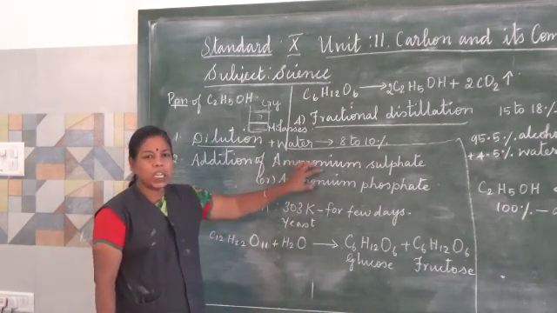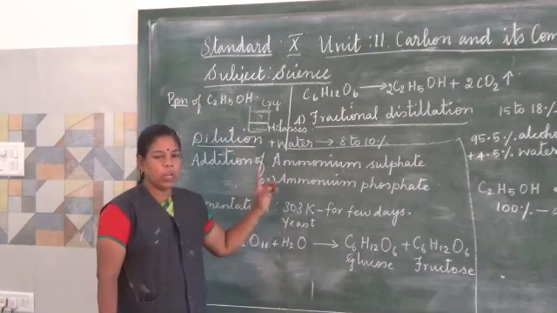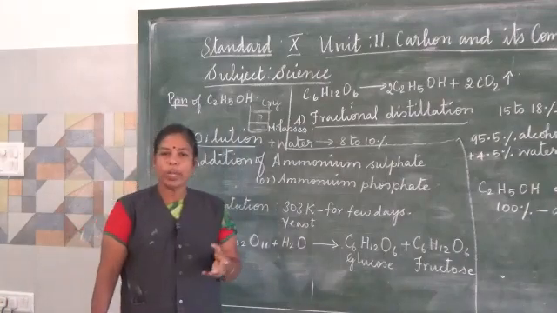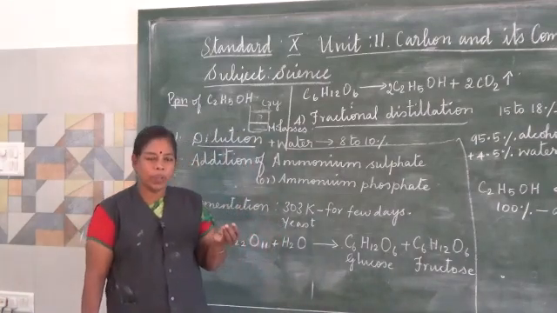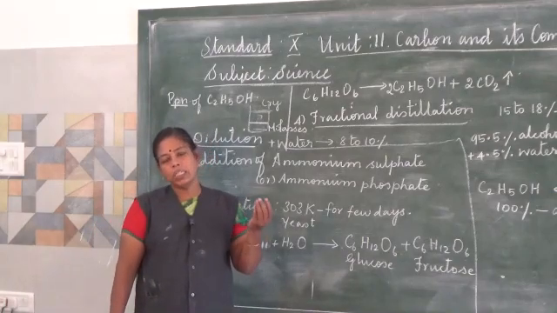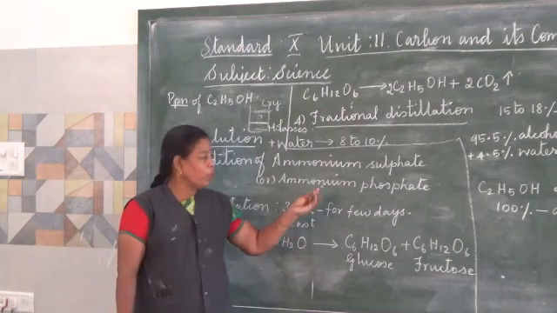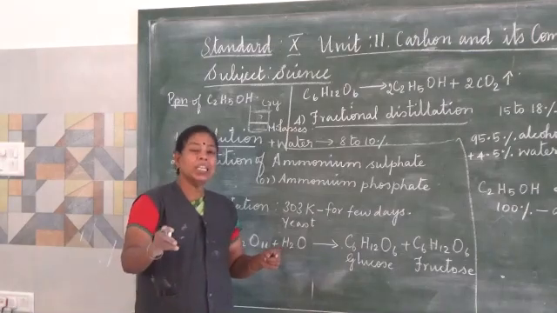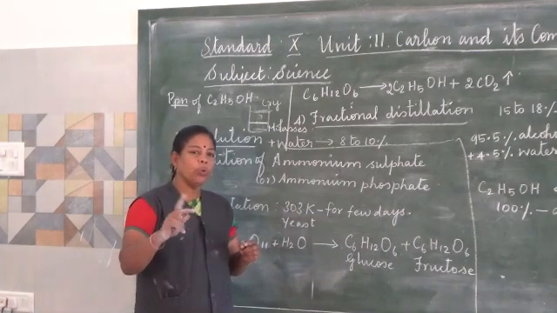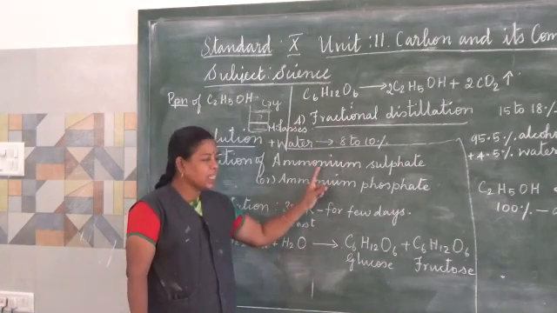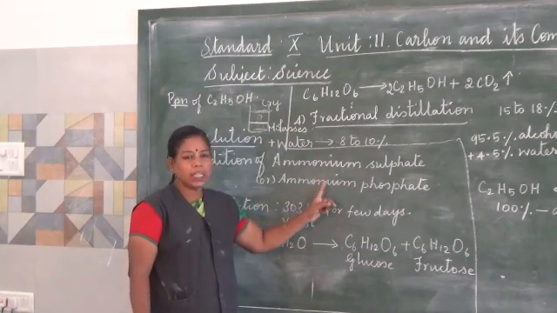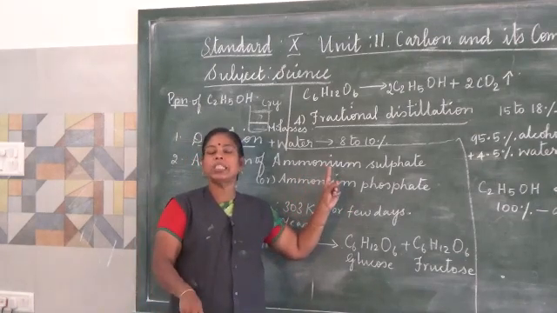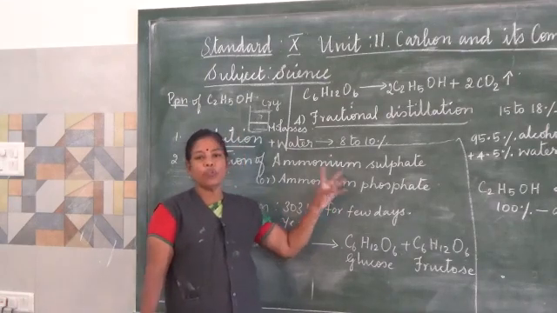Why do we have to enrich the nitrogenous matter in molasses? It will act as food for the yeast. Yeast is a microorganism, very small in size. So we are going to add yeast with the molasses. When we add the yeast, it needs food for segregating two enzymes. So ammonium sulfate and ammonium phosphate is added with the molasses to enrich the nitrogenous matter. That will act as food for the yeast.